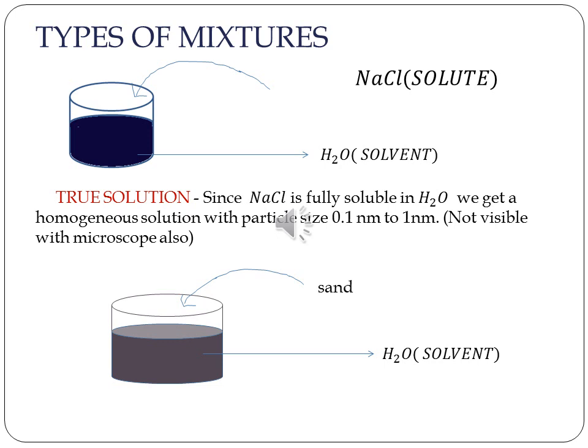What do you see in the picture here? There is a beaker. In that, water is there. You're putting sodium chloride, NaCl, in that. The sodium chloride is like the solute and water is like the solvent. Okay, you can dissolve it. When you mix salt in water, salt is fully soluble in water and you get a homogeneous solution. Homogeneous solution means from whichever part you take one drop, and maybe you can drink it and see, the taste will be the same. Okay, the properties are the same.